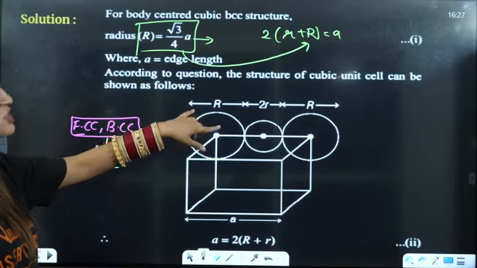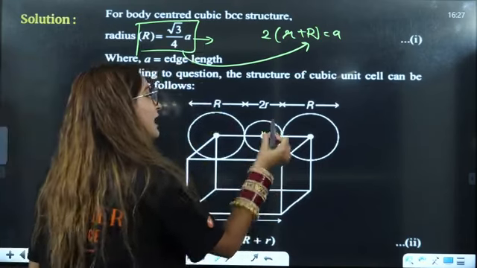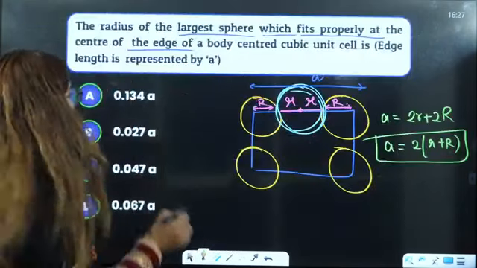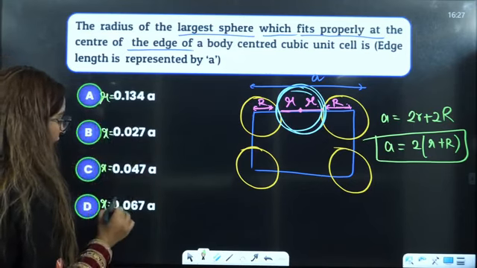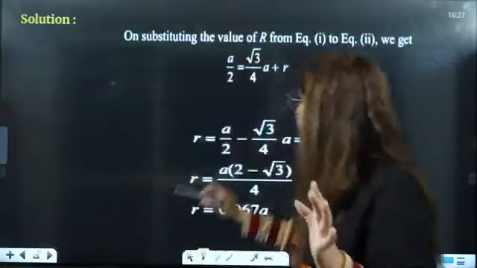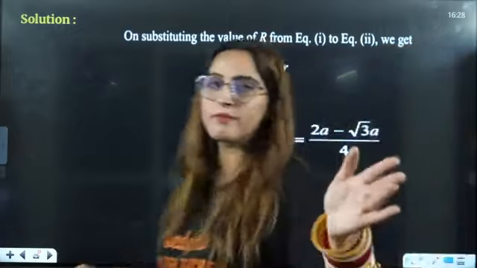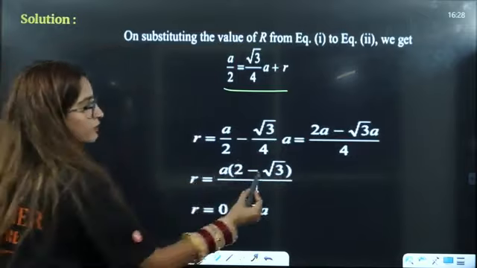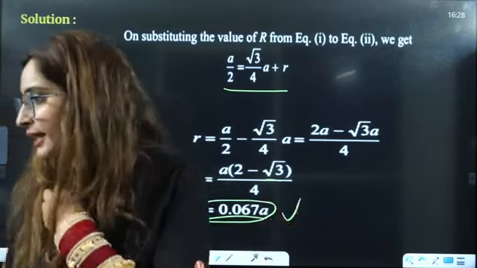Then I'll get a relation between small r, the radius of the sphere, in terms of A. And this is what they have given in the option. They have given you the value of R in terms of A. That means the question is already solved. Just put this value here, then solve this by applying mathematics, take the LCM, put the value of root 3 and you will get your answer. Is that clear to everybody?